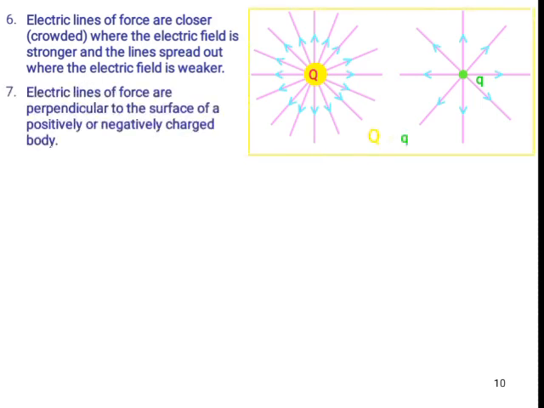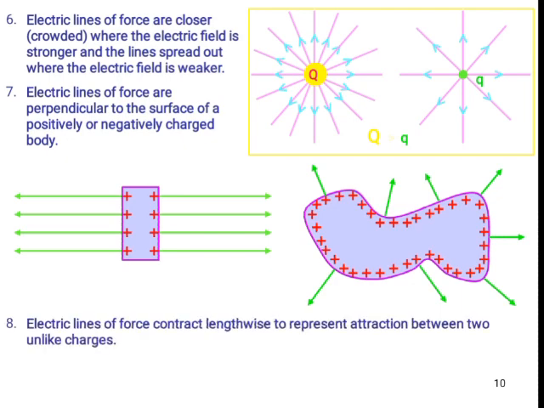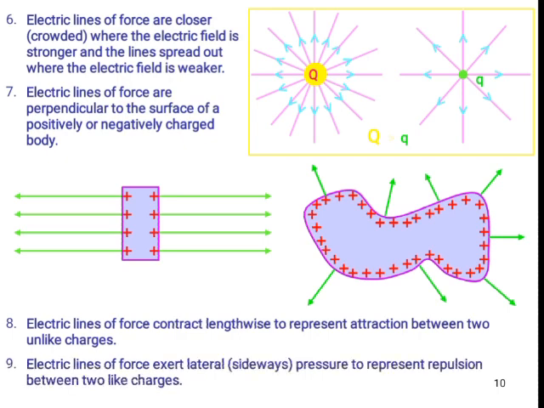Next one, electric lines of force are perpendicular to the surface of a positively or negatively charged body. So always they are perpendicular. Electric lines of force contract lengthwise to represent attraction between two unlike charges. Electric lines of force exert lateral pressure to represent repulsion between two like charges.